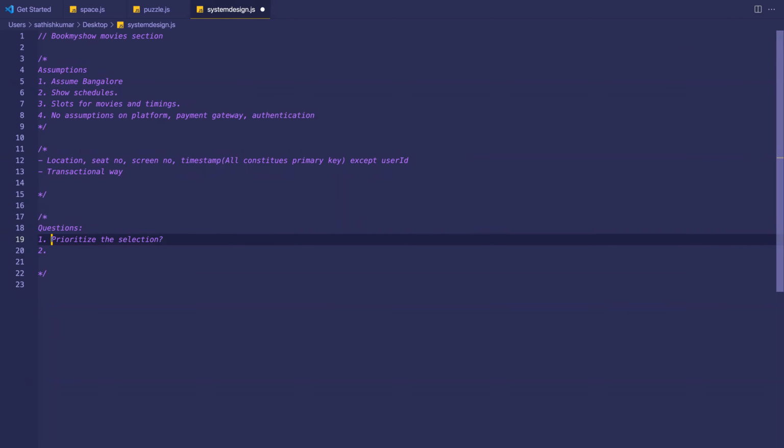Like you said. So for that, I have a different solution. Suppose there are three classes of tickets, 100 rupees, 150 rupees, and 300 rupees. Instead of selecting a specific seat, I can have a UI that says, among these 150 rupee seats, give me one.